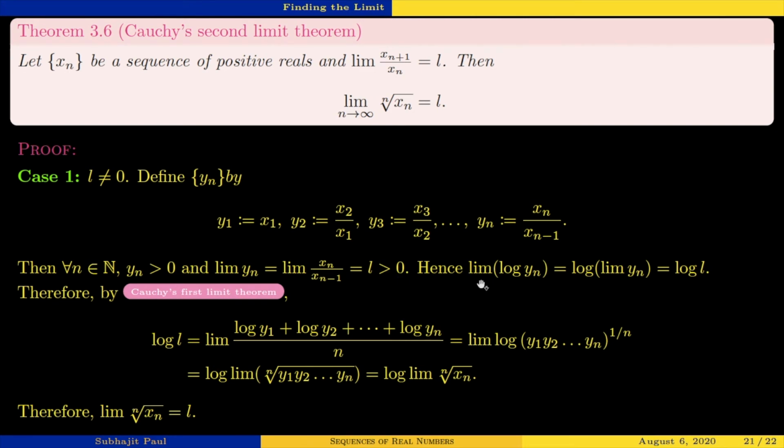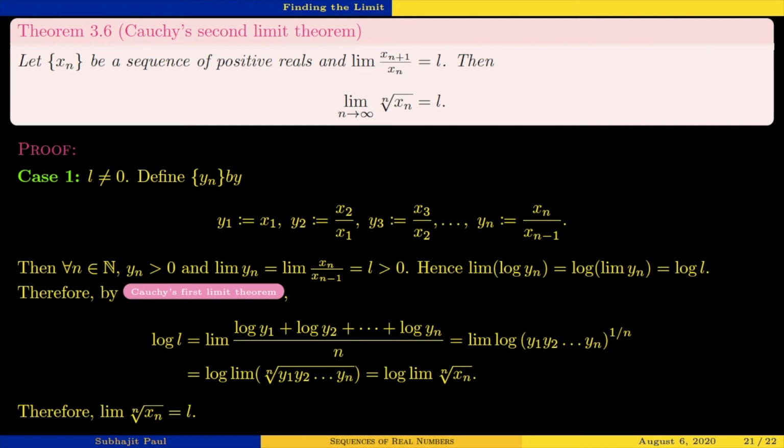Hence, the limit of log of yn is equal to log of the limit of yn. This interchange of log and limit is possible. You have already seen it in the last semester, which is why I did not reiterate the result in this course, since it is just a recapitulation and prerequisite.